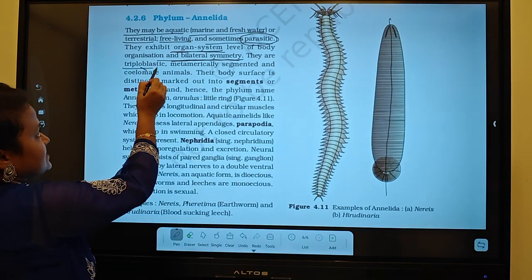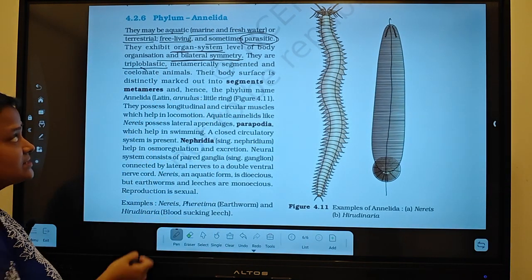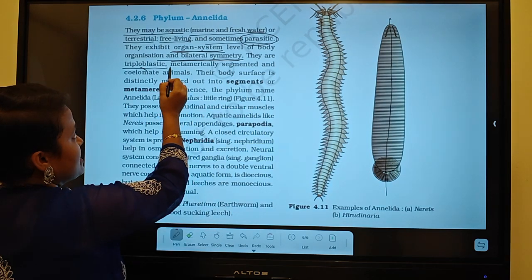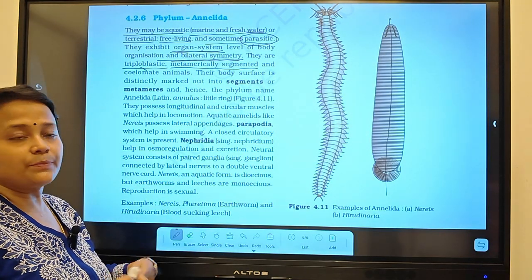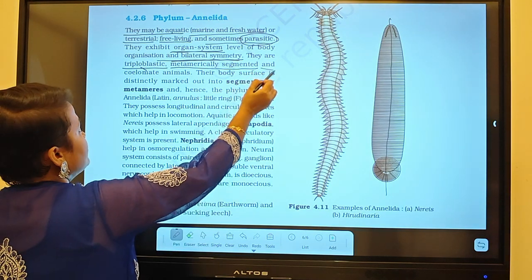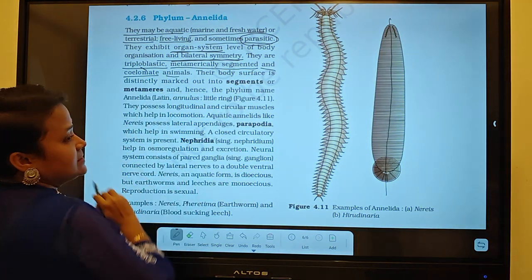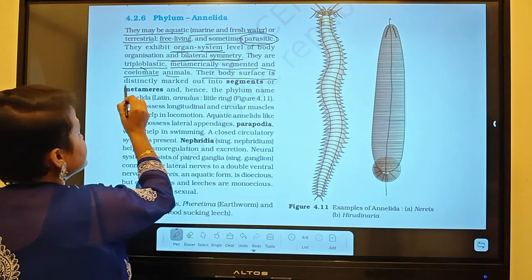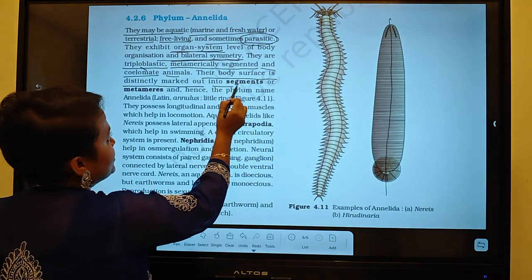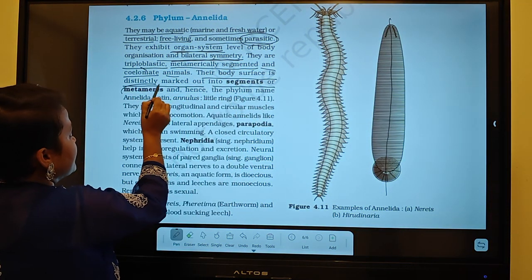They are triploblastic, yes, because coelom is present and it is isocoelom. Metamerically segmented, yes, we have discussed. Ring-like repeats are there, and they are coelomate, specifically schizocoelomate. Their body surface is distinctly marked out into segments or metameres.